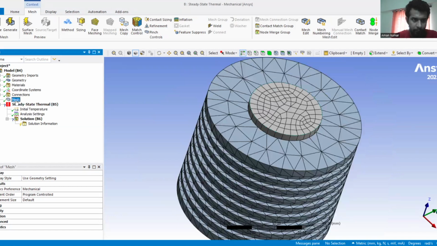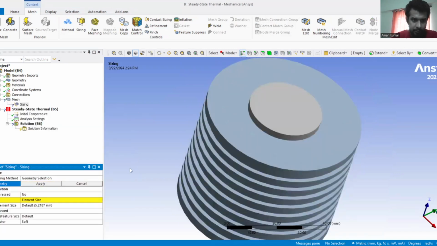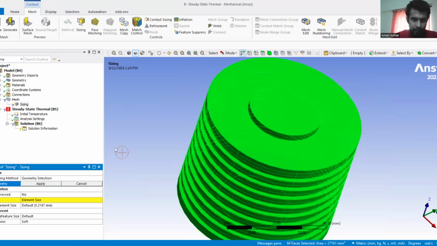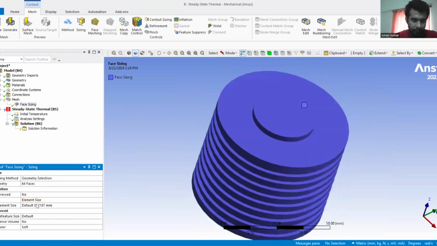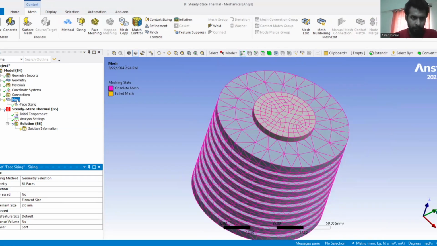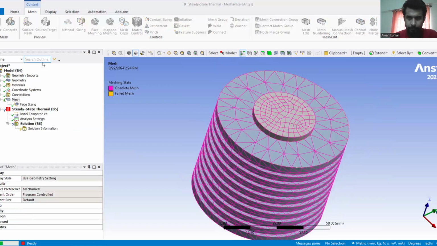For that, we go for the mesh sizing, and we'll select the whole model by pressing Control A. Now the model has been selected, and we say apply. Here you can see the element size is 5.2 mm. We'll decrease the element size to 2 mm and press OK. Now again we go for update mesh, or you can say generate mesh.